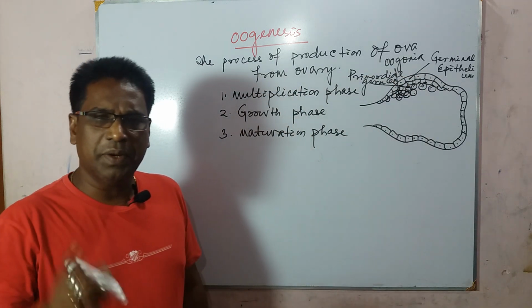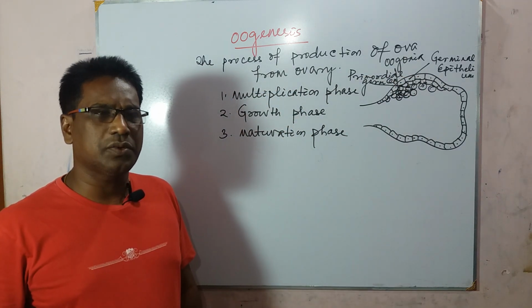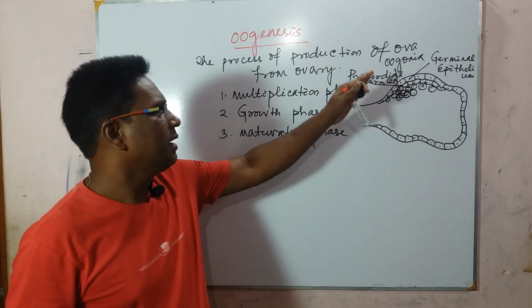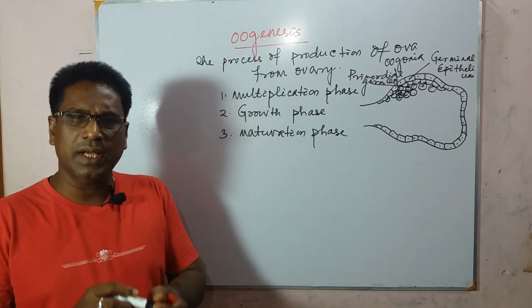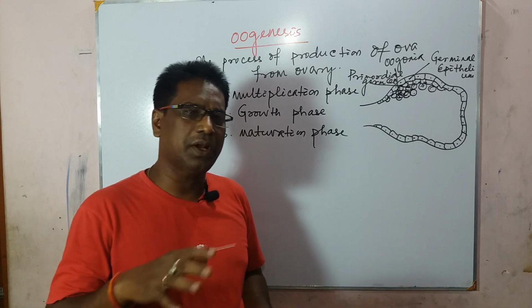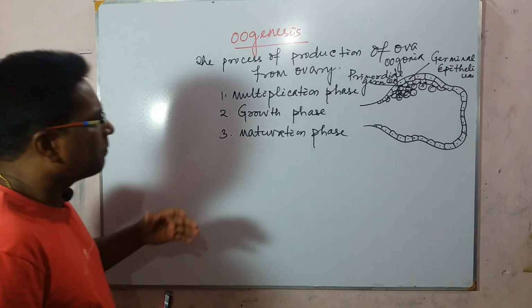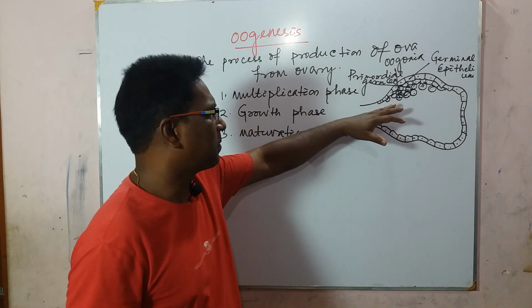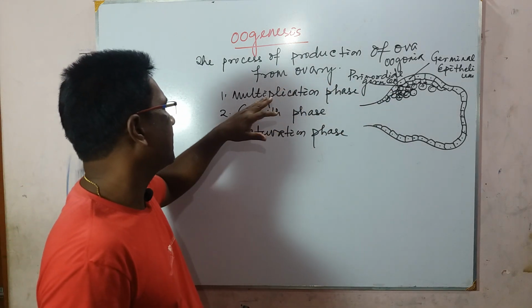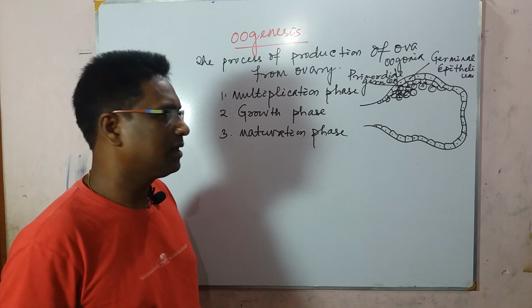By repeated mitotic division, the primordial germ cells produce oogonia, which are otherwise called egg mother cells. So many oogonia are produced in the multiplication phase.